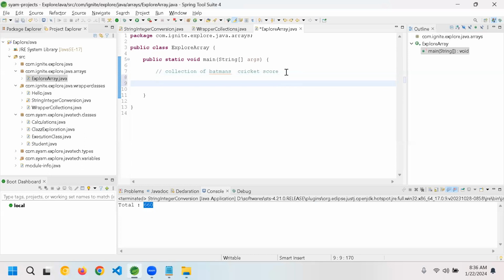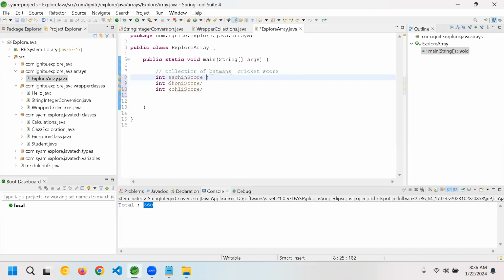Let's say if that is the case, Nischal, tell me how many cricket scores can be stored. I mean to say, how many people are there? 11. Correct, right? So let's take a few examples. Integer, Sachin score, integer, Dhoni score, integer, Kohli score.